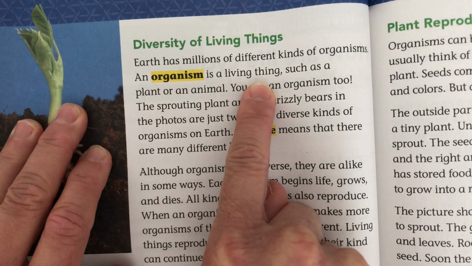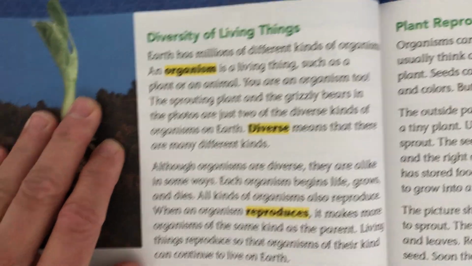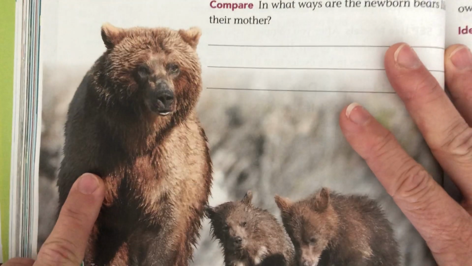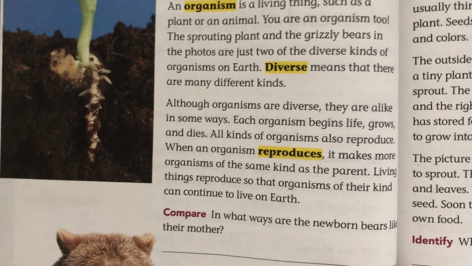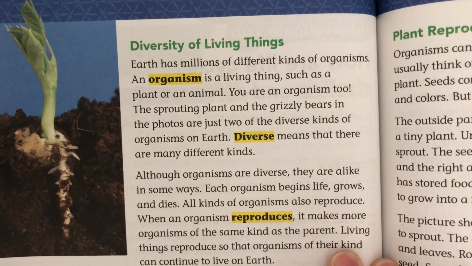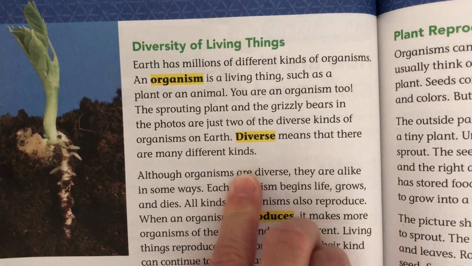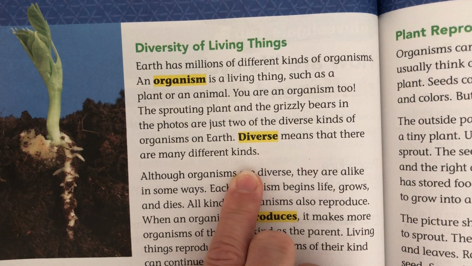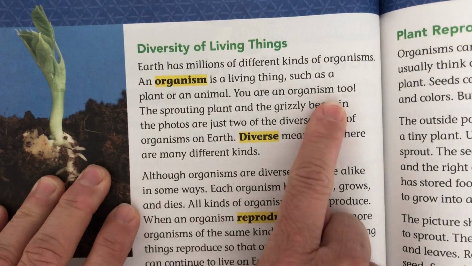An organism is a living thing, such as a plant or an animal. So this is an organism. This is an organism. You're an organism. I'm an organism. A cat's an organism. Anything basically that is a living thing. So you are an organism too.